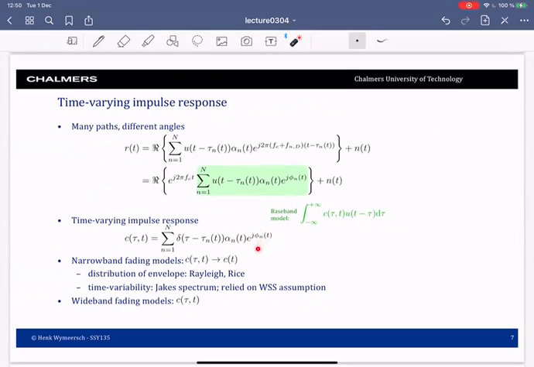differences in distance. When we have a narrowband fading channel, the channel only depends on t, not on tau. The tau is gone because all these paths add up together. So then this will become the sum over n from 1 to N of alpha_n(t) e^{j phi_n(t)}, and then delta(t minus tau), where this is the same delay for all of the paths.